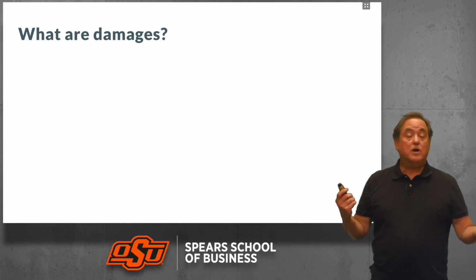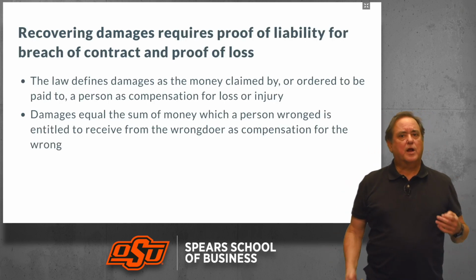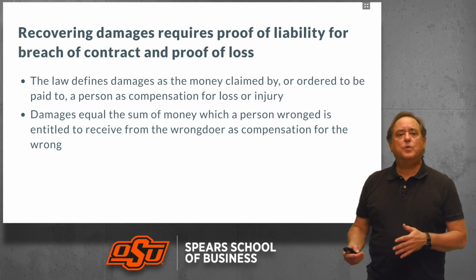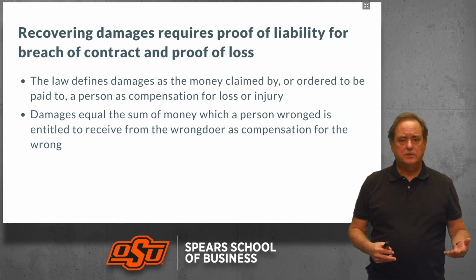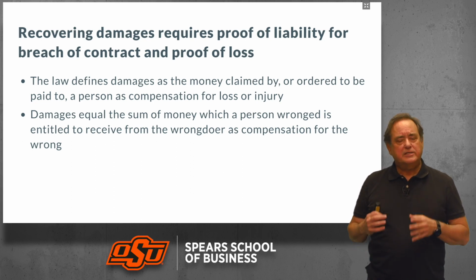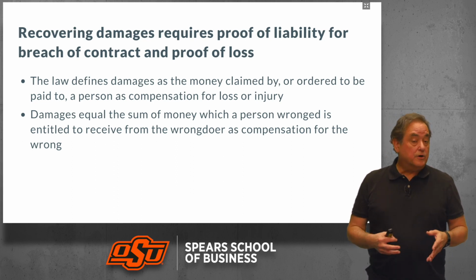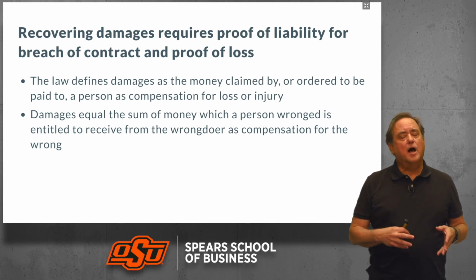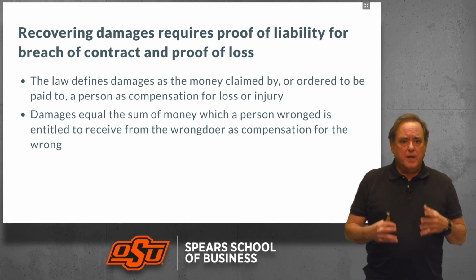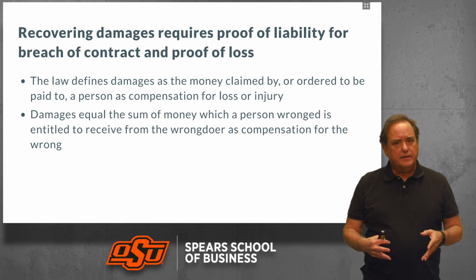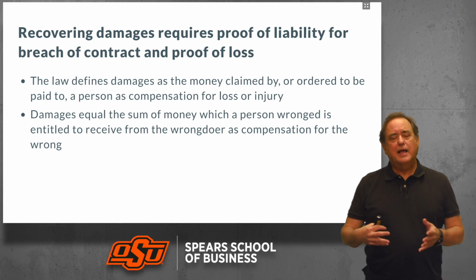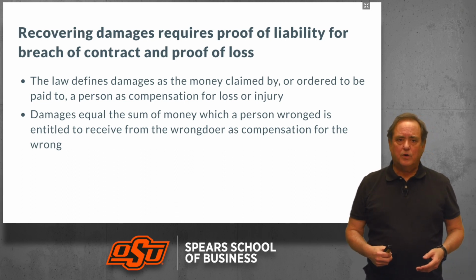Now we start out with this notion, what are damages? What are monetary damages? Recovering damages requires proof of liability for the breach of contract as well as proof of loss. And when we look at monetary damages, the law defines these as the money claimed by or ordered to be paid to a person as compensation for loss or injury. So these damages, money damages, equal the sum of money which a person who has been wronged is entitled to receive from the wrongdoer as compensation for the wrong.